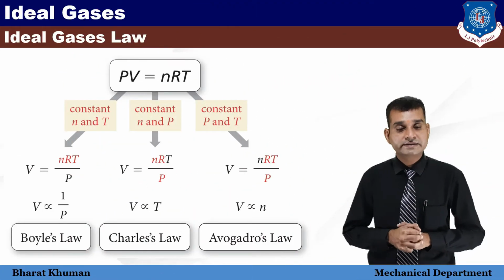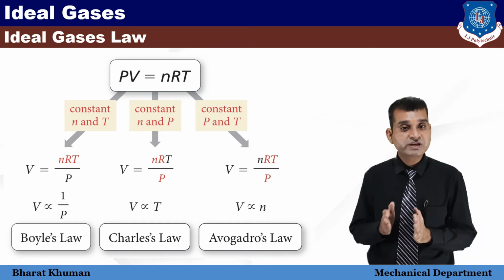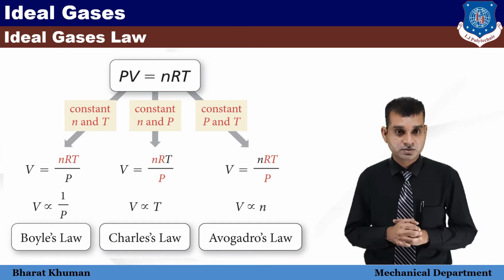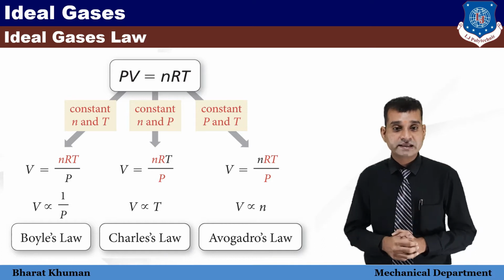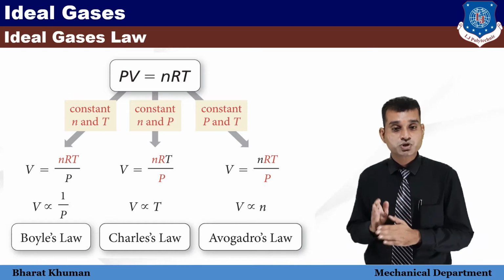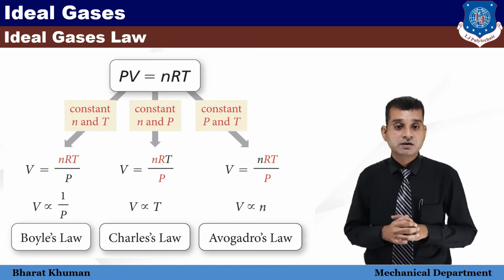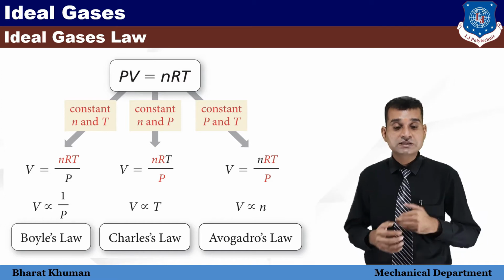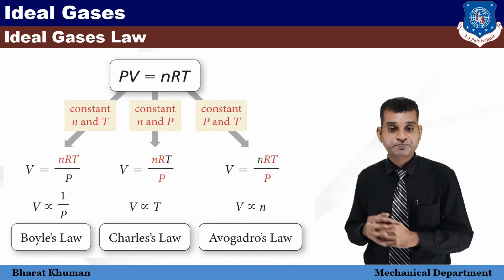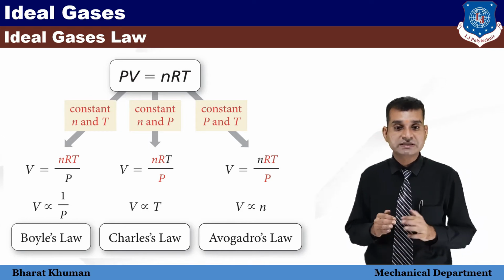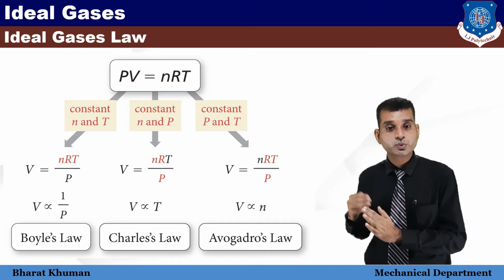Students, let's discuss PV is equal to nRT. Boyle's law represents V is proportional to 1 by P, Charles's law represents V is proportional to T, and Avogadro's law represents V is proportional to n.